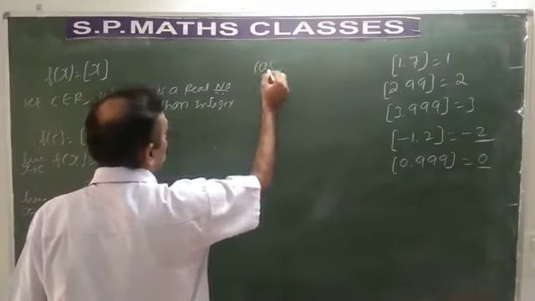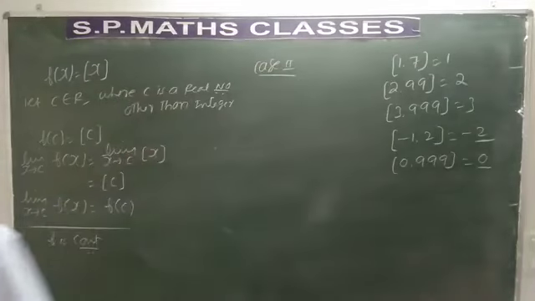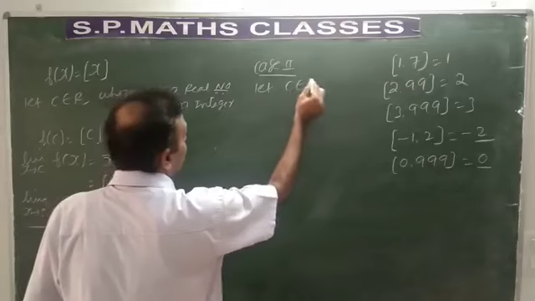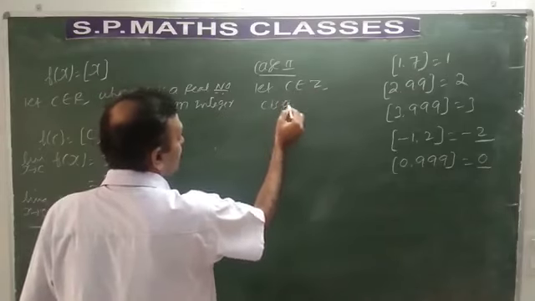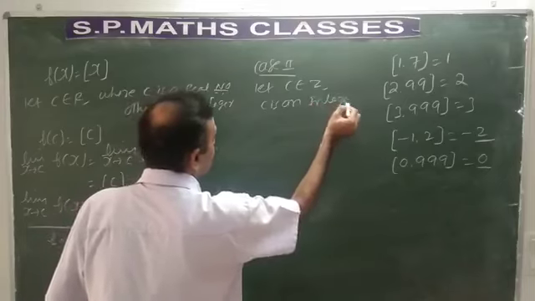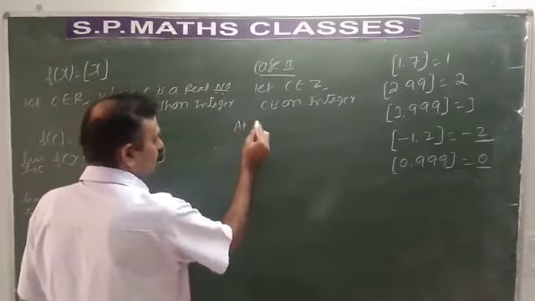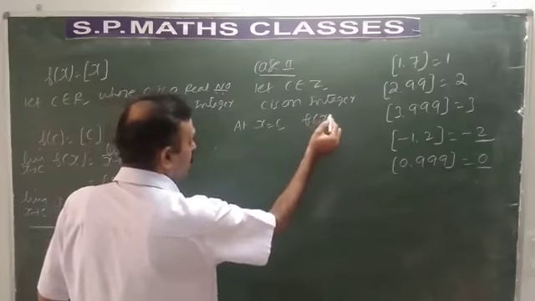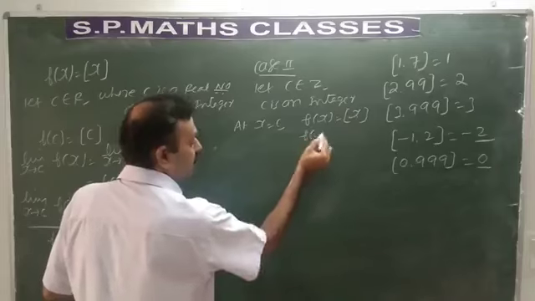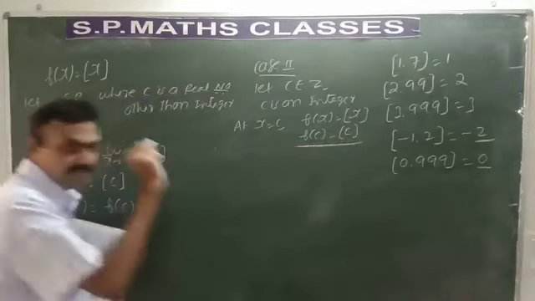Let us consider case 2. What is that case 2? Let c belong to Z. That is, c is an integer. When we consider c as an integer, here we have to consider both the positive and negative values. So we can conclude that at x is equal to c, f of x is equal to greatest integer function x, and f of c will be obviously greatest integer function c.